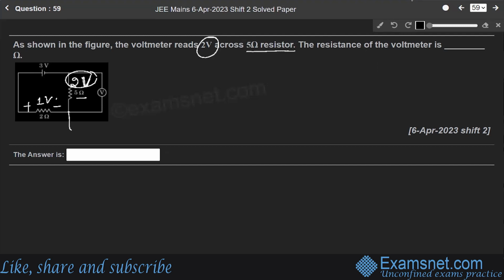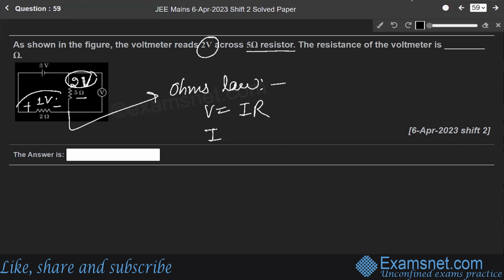If this is 1 volt, using Ohm's law, V equals IR, so the current through this resistor is I equals V over R, 1 over 2, equals 0.5 ampere. Since the current is flowing in this direction, this will also have 0.5 ampere.